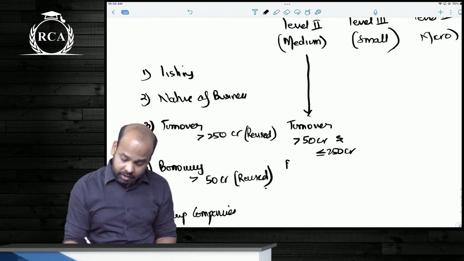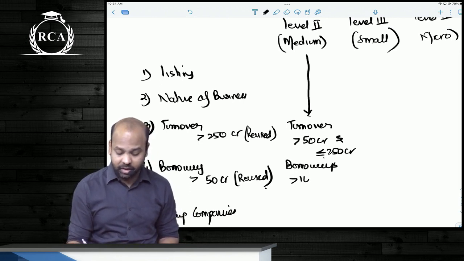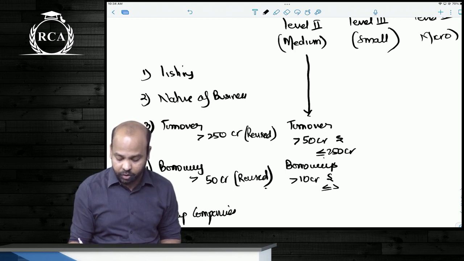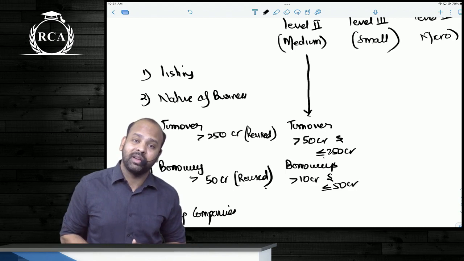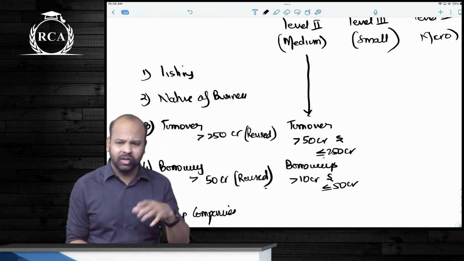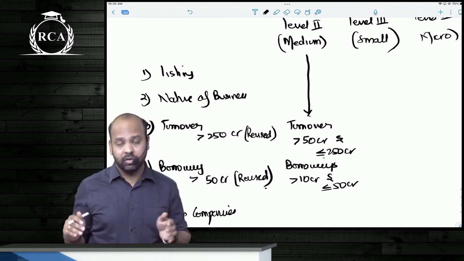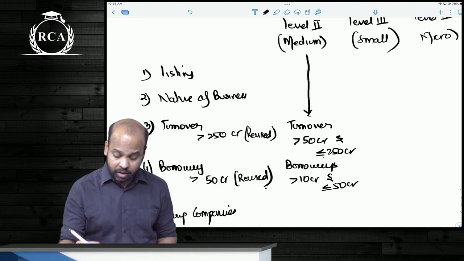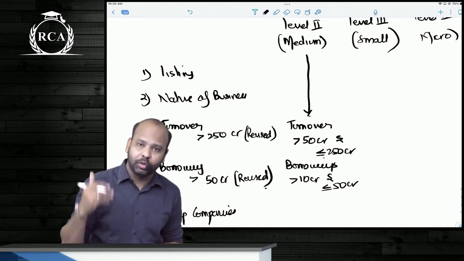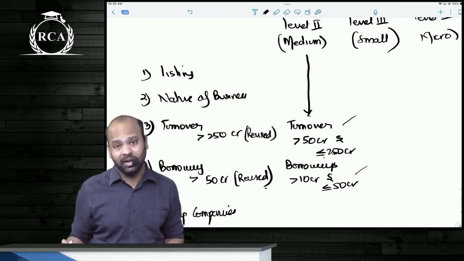Likewise, guys, for borrowings, the limit is greater than 10 crores and less than or equal to 50 crores. The borrowing should be greater than 10 crore rupees and less than or equal to 50 crore rupees. Earlier it was 1 crore and 10 crores, guys, but now it is 10 crores and 50 crores. Do remember the revised limits, pretty important for the purpose of the exam. So if the turnover or the borrowing, beta, satisfies this criteria, then it would come under a level 2 entity.